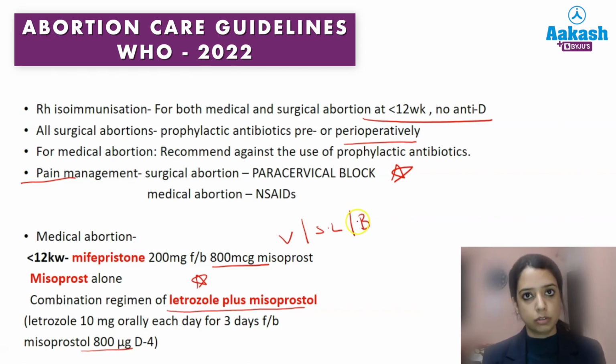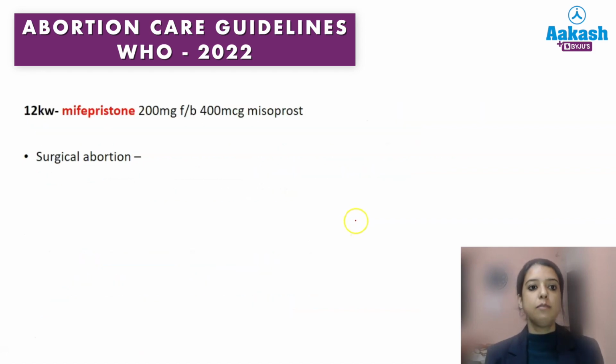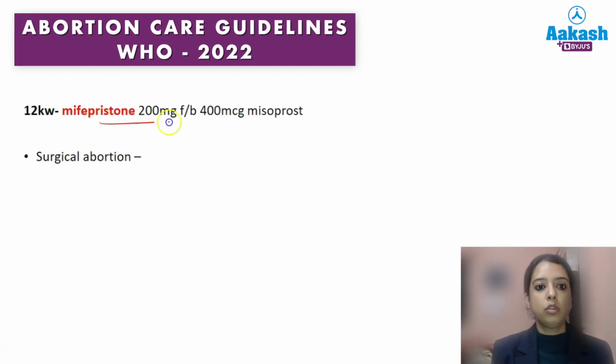Next, in more than 12 weeks the same mifepristone and misoprostol combination is preferred, but the dose is changed. Mifepristone 200 mg is given, then you wait for 24 hours and give misoprostol 400 mcg every 3 hours, again sublingual, buccal or vaginal, by any route.